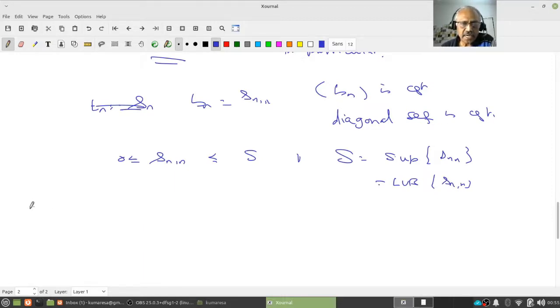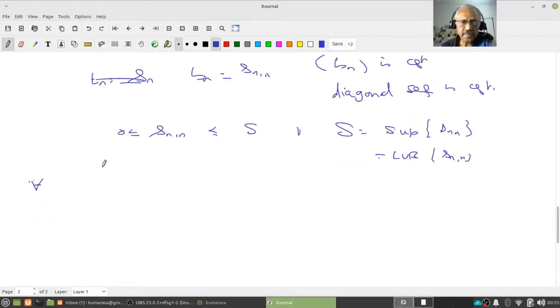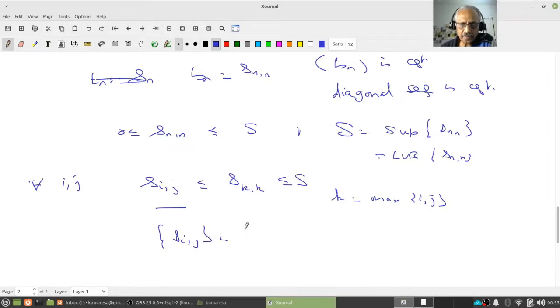Now start with any i and j. Then S_ij is less than or equal to S_kk, where k is the maximum of i and j, because you are adding some more positive numbers, but that's less than or equal to S. Therefore I have shown the sequence S_ij is bounded above.